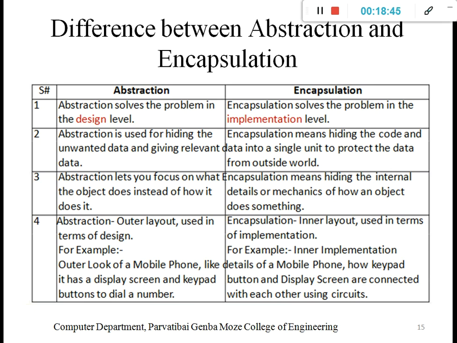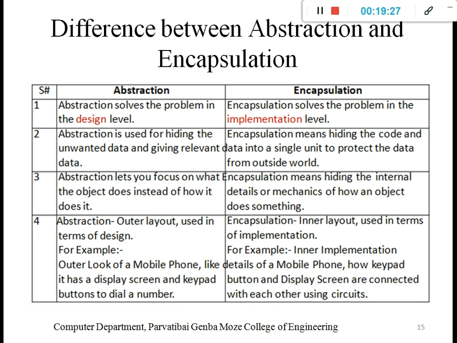Whenever you put the pin on the screen, that is the abstraction, that is the interface. After putting the pin, the mobile processor verifies whether it's correct or not. If it's correct, it gives access to the mobile. That's the part of encapsulation, the implementation. And abstraction is a part of the design. Abstraction is used for hiding unwanted data and giving the relevant data. Encapsulation means hiding the code and the data in a single unit to protect the data from the outside world.